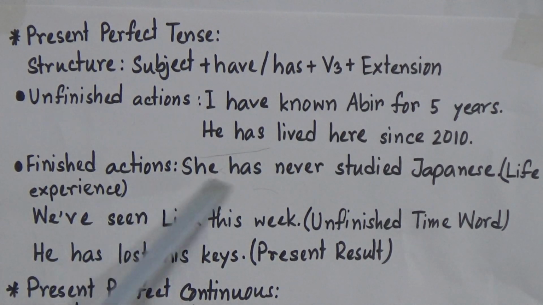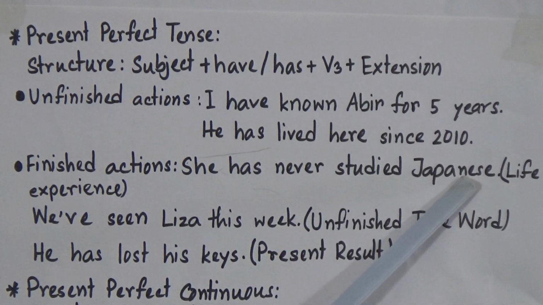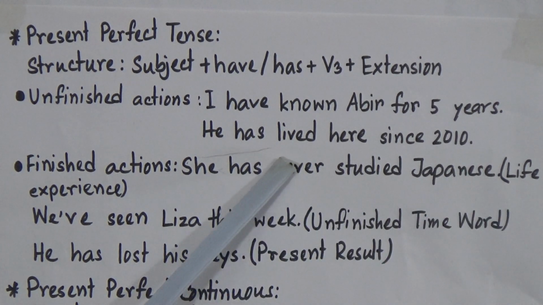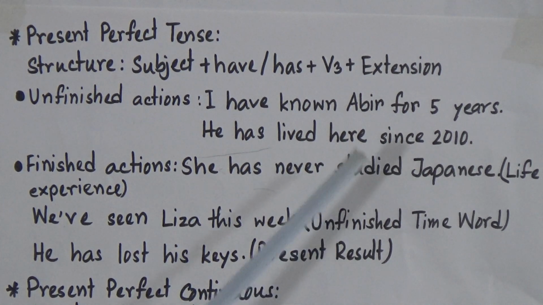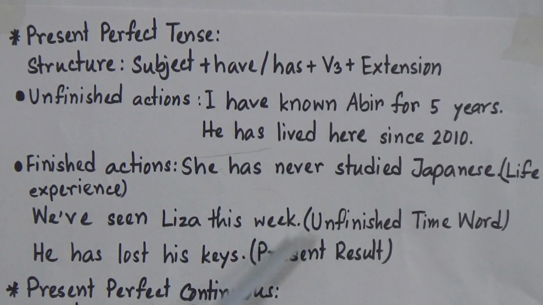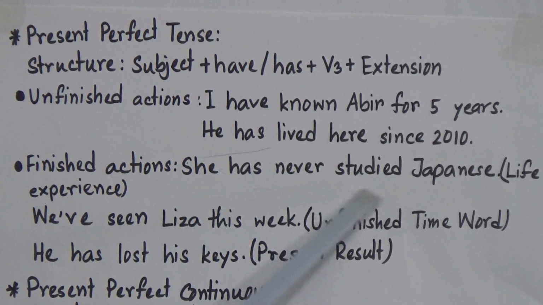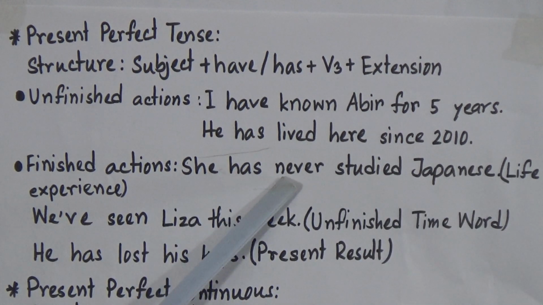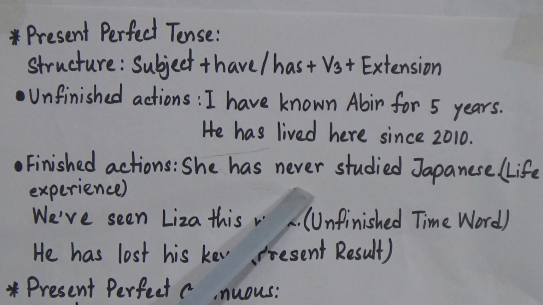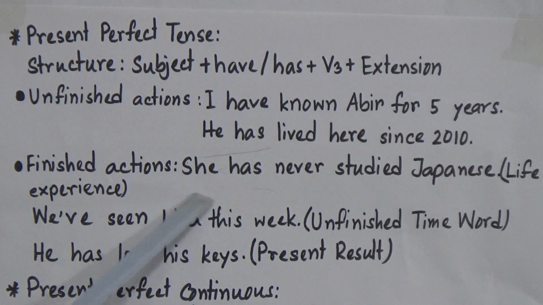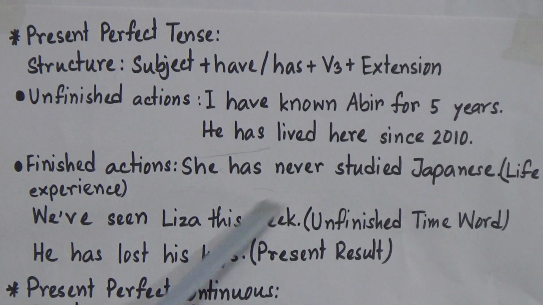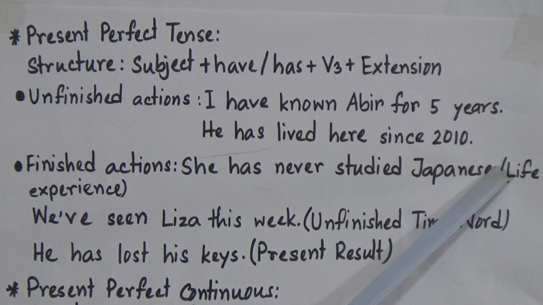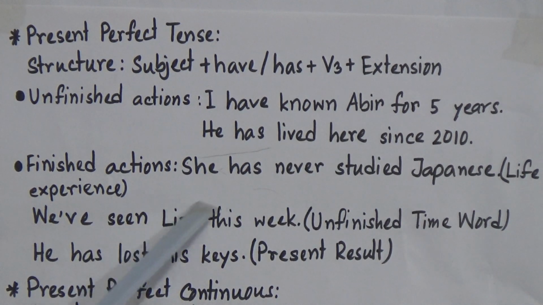Now finished actions. She has never studied Japanese. So this is life experience. To show life experience of the unfinished time or the present result, we can use the present perfect tense. To show life experience: I have never been to Singapore, or I have been to Singapore, like this. So for life experience, we can use the present perfect tense.